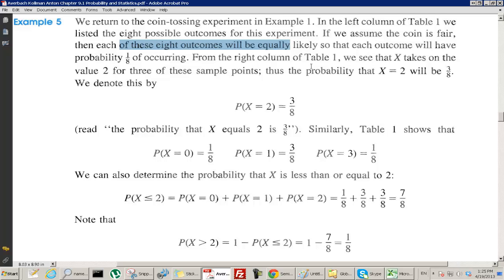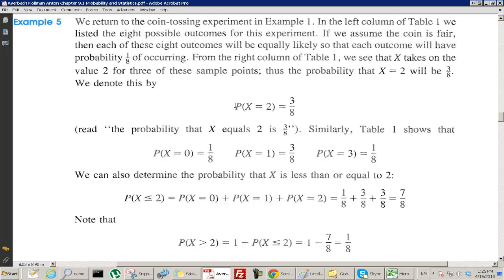From the right column of table 1, we see that x takes on the value 2 for 3 of these sample points. Thus, the probability that x equals 2 will be 3/8. And this is how we write that. Now, this might look confusing, and I like to put, although I can't do it in this text, a quotation mark right here, and right here, to indicate that this is actually the name of an event, because I like to remember that when we ask for probabilities, we're asking for probabilities of events.